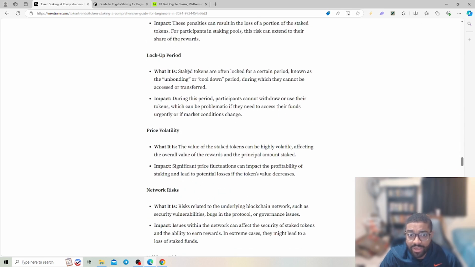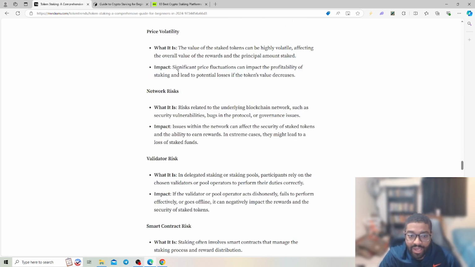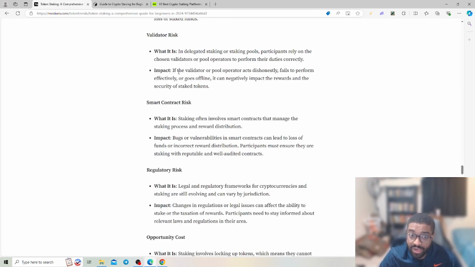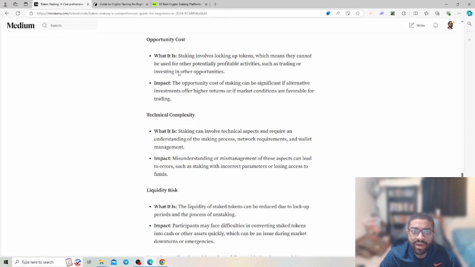So you have a lockup period. Locking up is where you just lock up so much of your funds. You have to deal with price volatility, where you agree to those time frames when you lock up your assets. Network risks, and you have smart contract risks. Staking often involves smart contracts that manage the staking process and reward distributions, and then you have opportunity costs. So there are just so many.